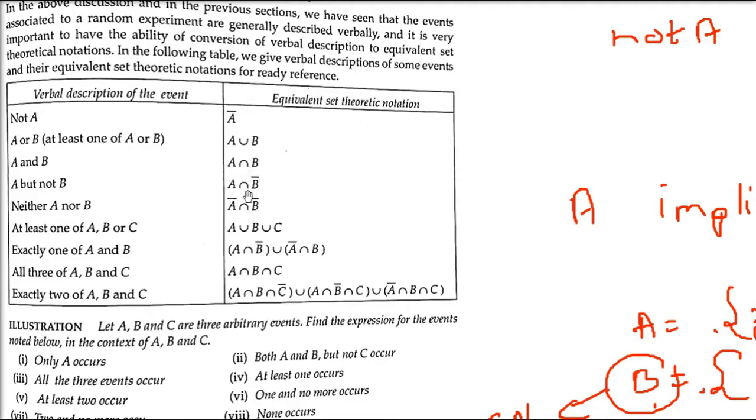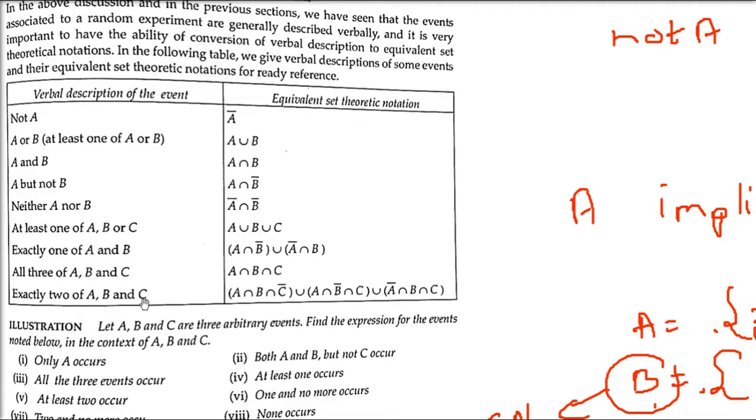And so mostly, if you see intersection, at least one of A, B or C will happen. So A union B union C. If it is exactly one of A and B, then A intersection B naught you will take first, then A naught intersection B you will take, and then you will combine it with union. All three of A, B, C: A intersection B intersection C, all three.